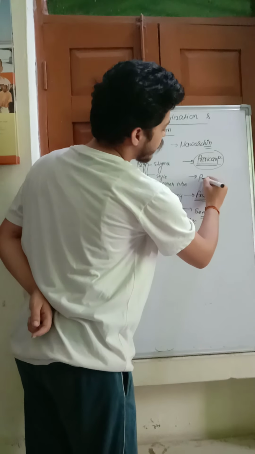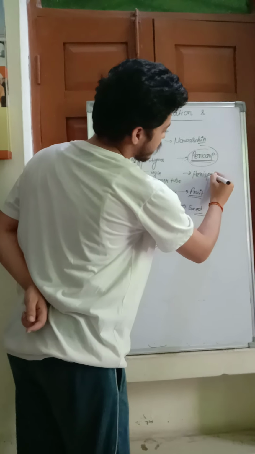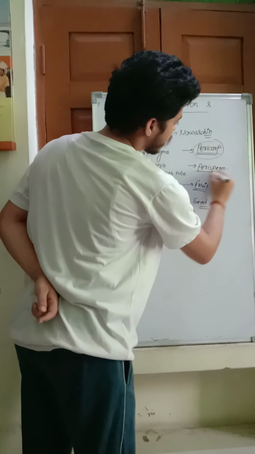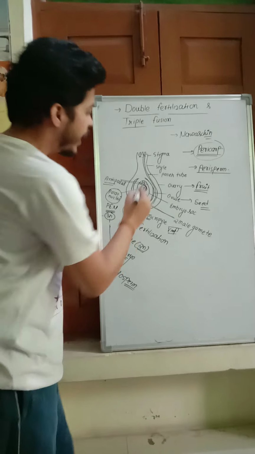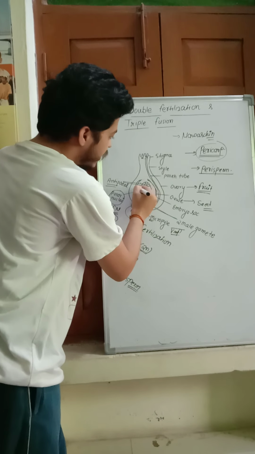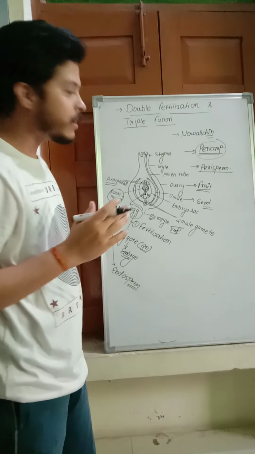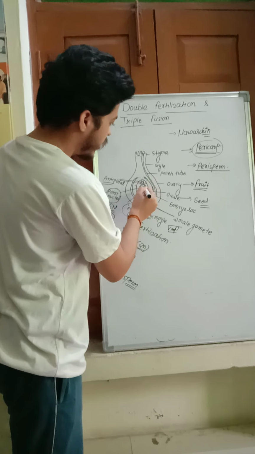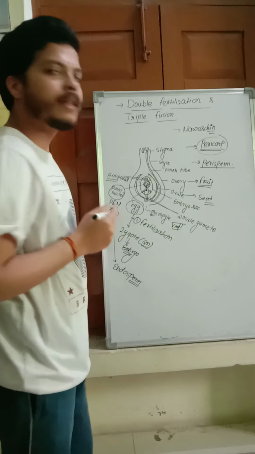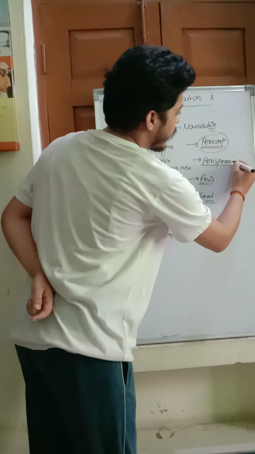Next word, perisperm. What is perisperm? There is a nucellus in the ovule. When the nucellus remains in the endosperm, that is called perisperm.